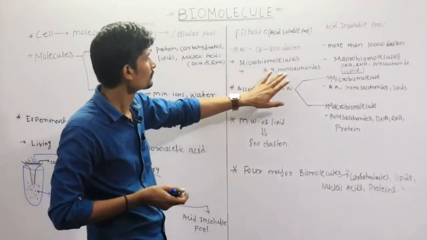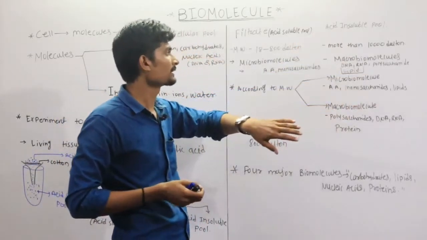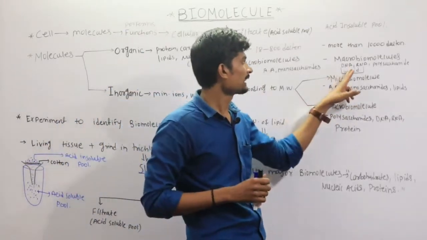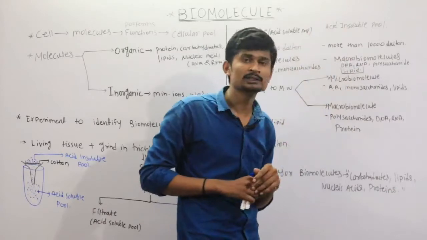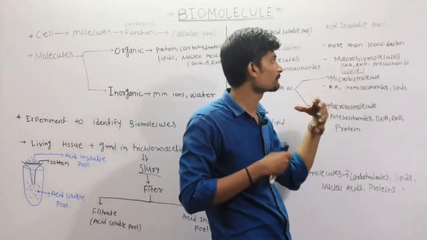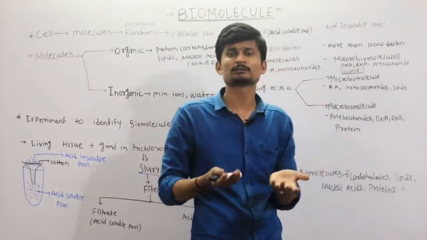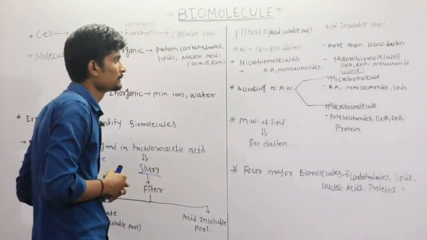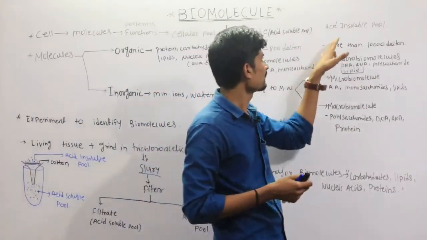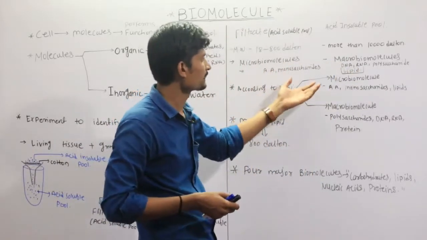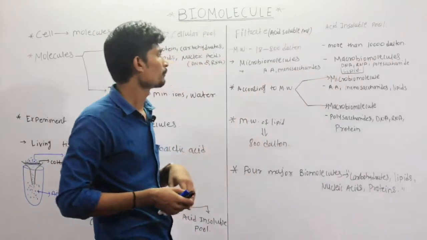So the acid insoluble pool contains the macro biomolecules, meaning larger molecules, like DNA, RNA and polysaccharides. DNA is a macro biomolecule, RNA is also a large molecule, and polysaccharides are also large molecules. But I am writing lipid here. Why? I will explain after this point, that is molecular weight.